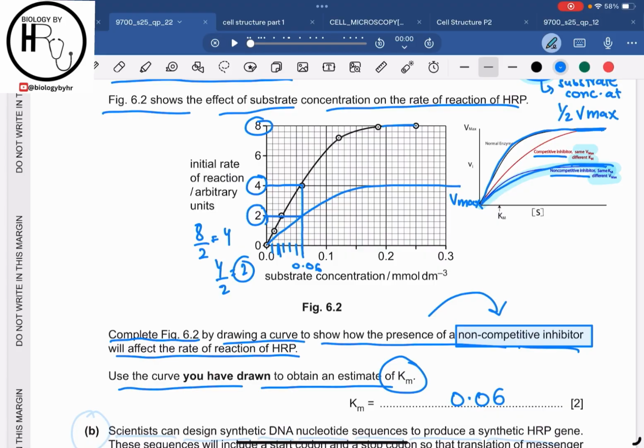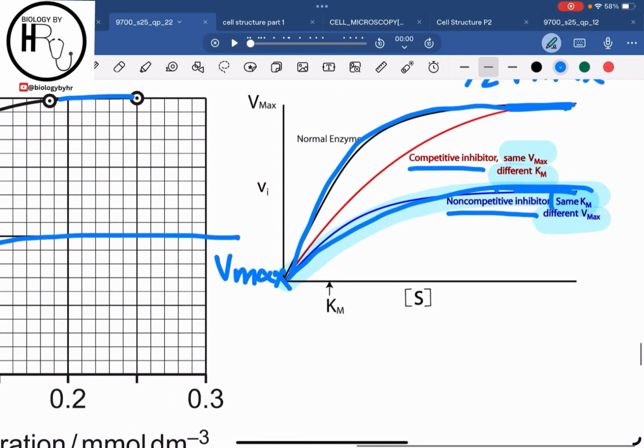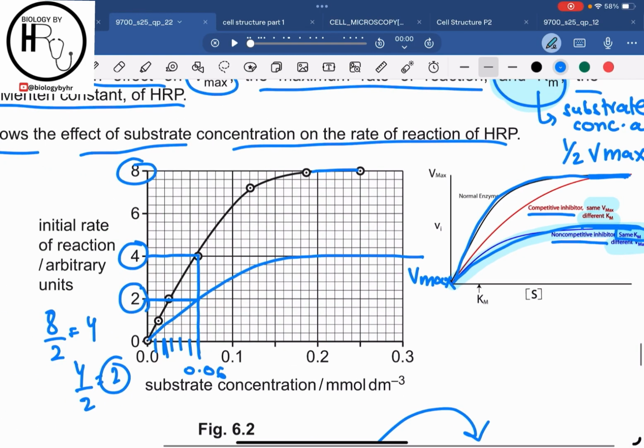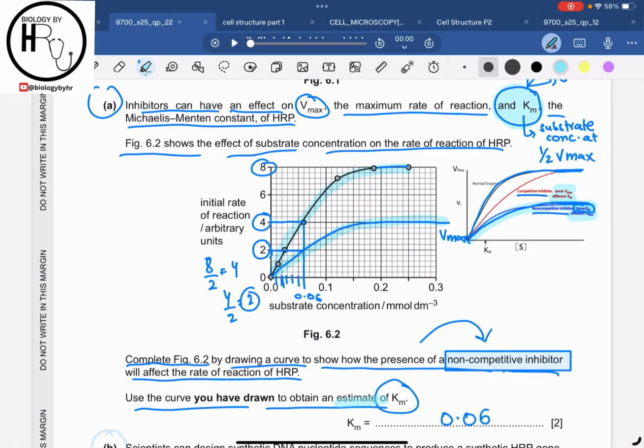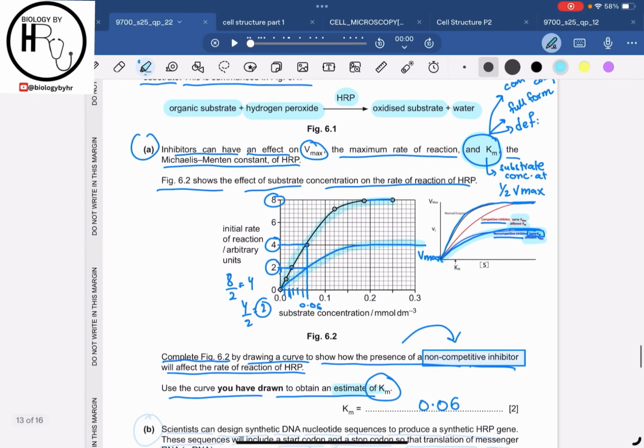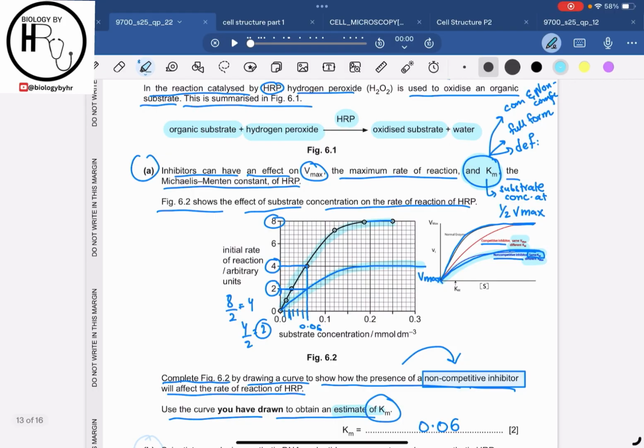As the Km is basically unchanged, you can use the first graph to determine the Km as well, or you can draw the other graph and then determine the Km. It's up to you, but that's why they have written estimate, right? The correct answer over here is 0.06.